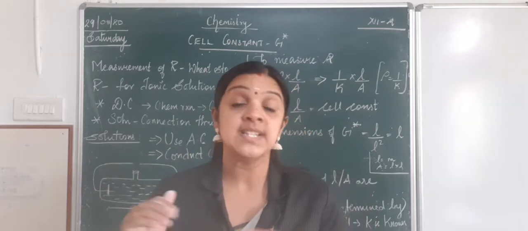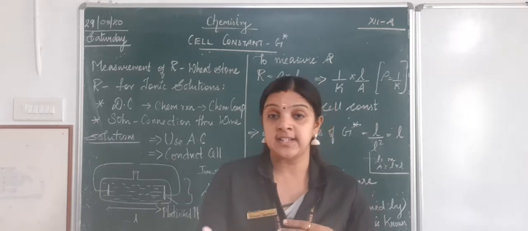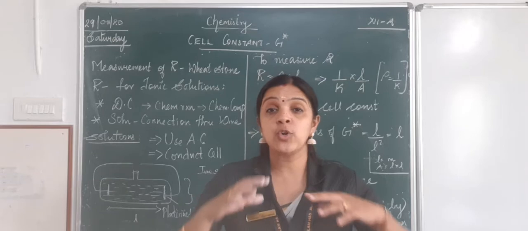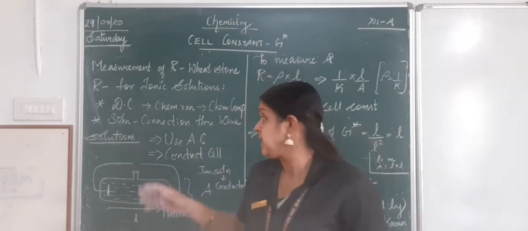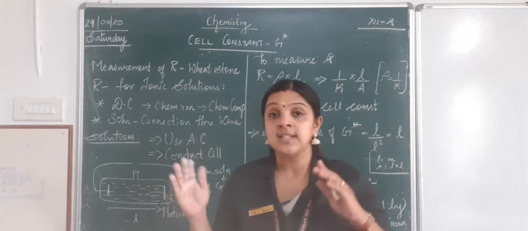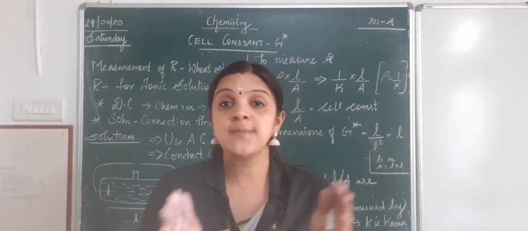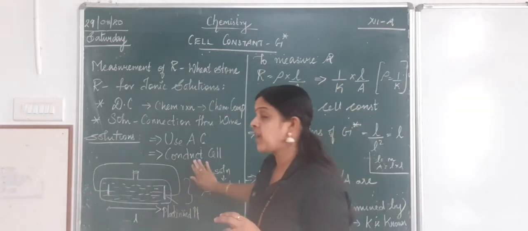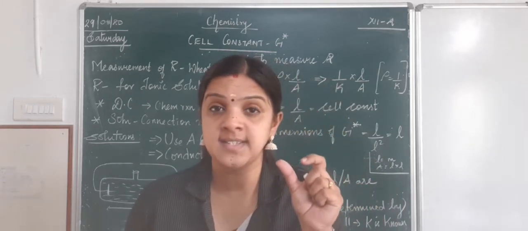An ionic solution is a solution where redox reactions are happening simultaneously. So if there is a direct current, there will be a change in the oxidation and reduction reaction. So the whole concentration will change, the whole composition will change. When we use an alternate current, the reaction is adjusted in such a way that it keeps on fluctuating. So there will be no change in the net reaction. And the second option is the use of a conductivity cell.